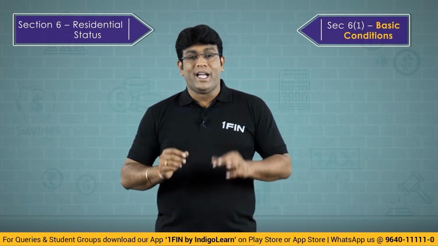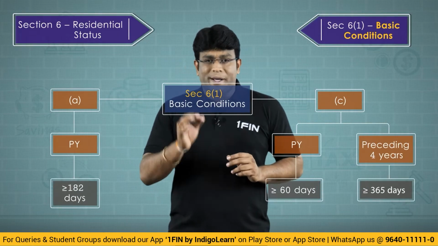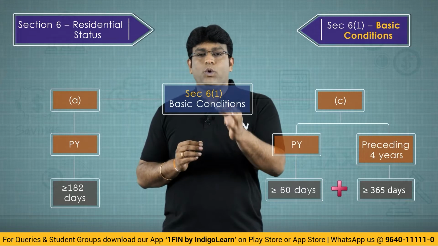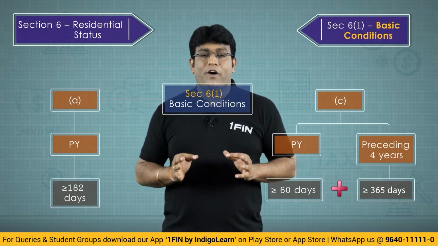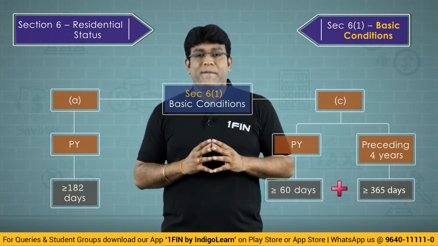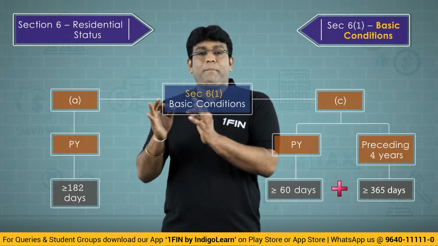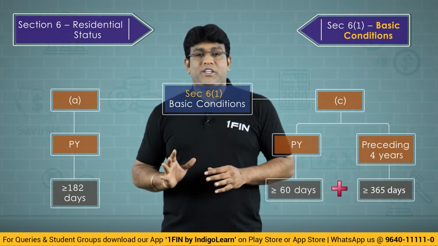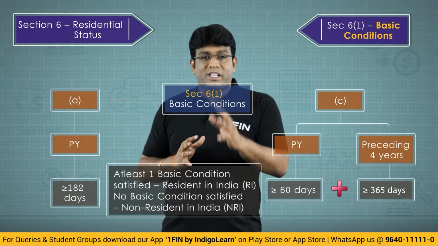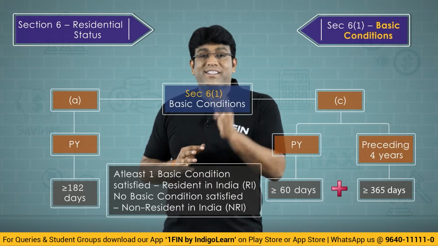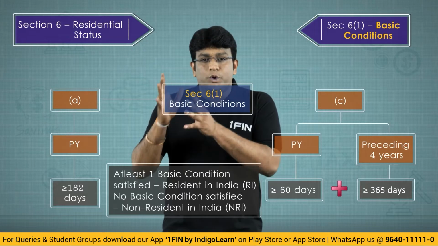The basic conditions given by section 6 subsection 1 are, number 1, he must be in India for a period of 182 days or more during the previous year. Or he must be in India for a period of 60 days or more during the previous year and 365 days or more during the 4 years preceding the previous year. So out of these two basic conditions, if any one basic condition is satisfied, we will treat the residential status of the individual as a resident. And if none of the basic condition is satisfied, the individual is regarded as a non-resident.